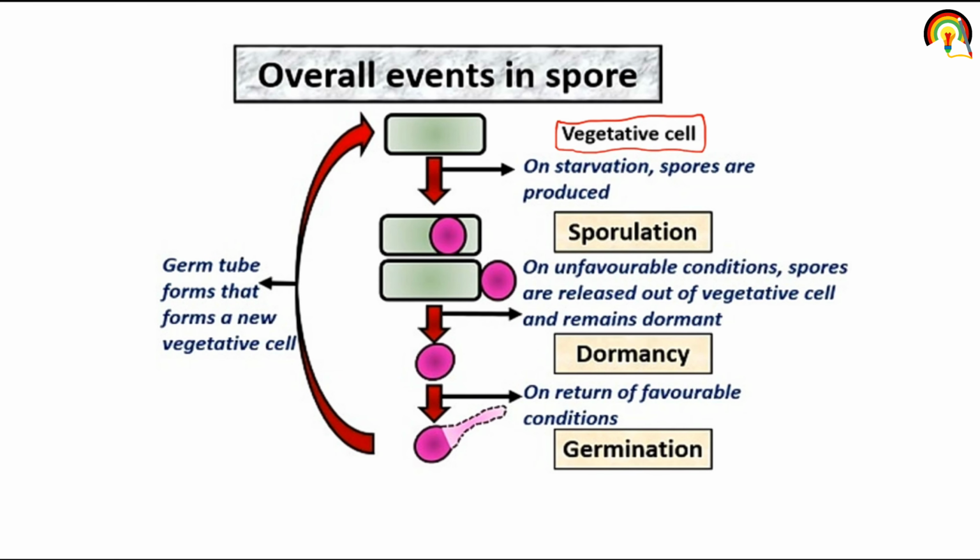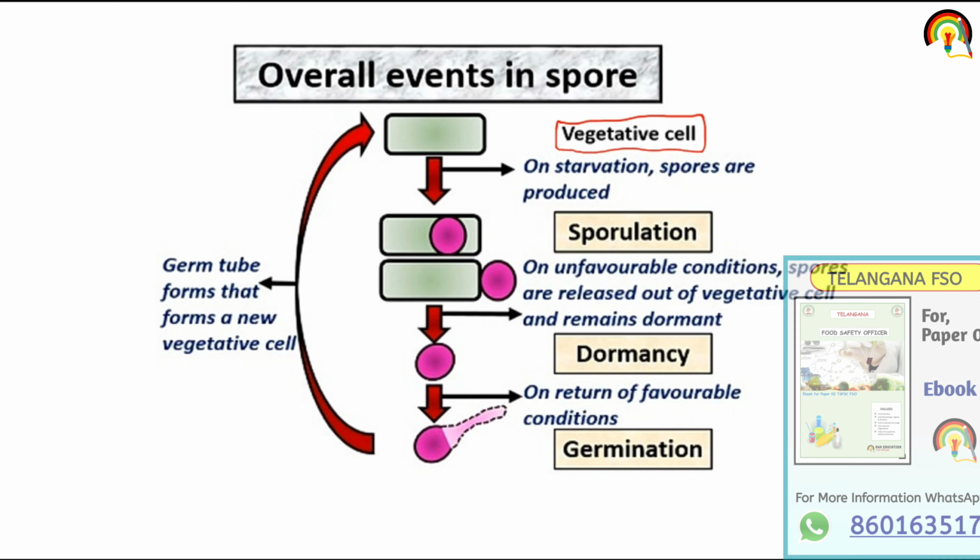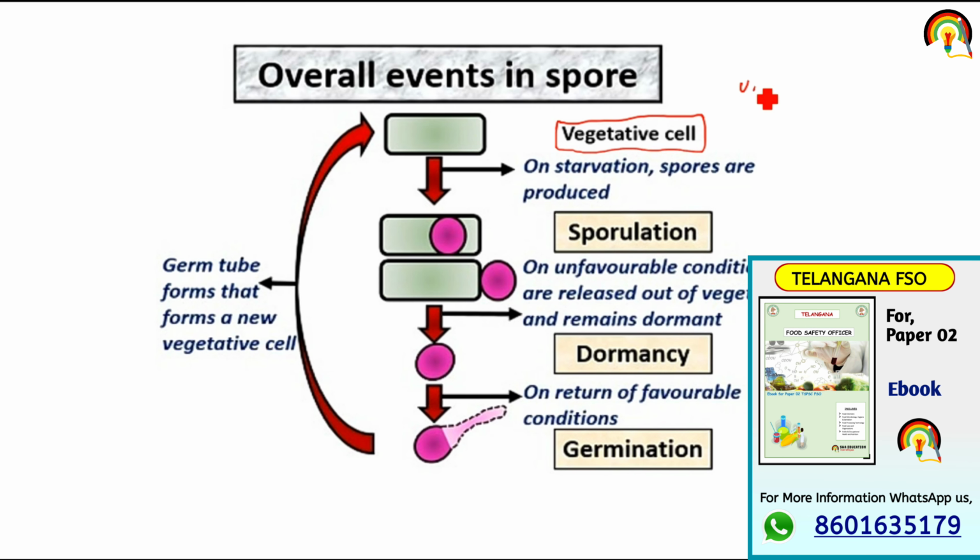But on starvation, or we can say under unfavorable condition, that is starvation, means lack of food is there, under that condition this vegetative cell converts into, or we can say produces, spores.